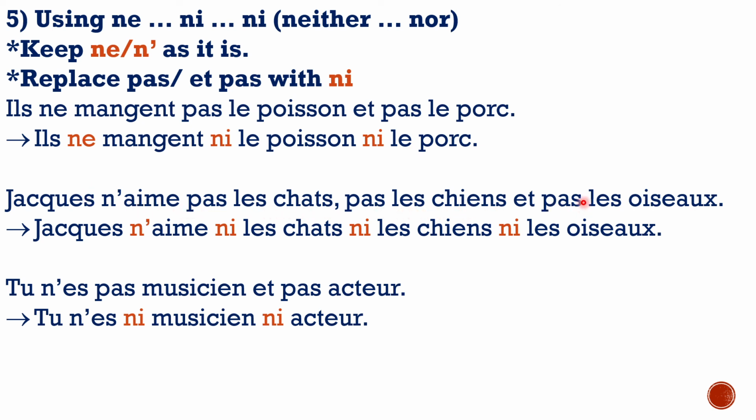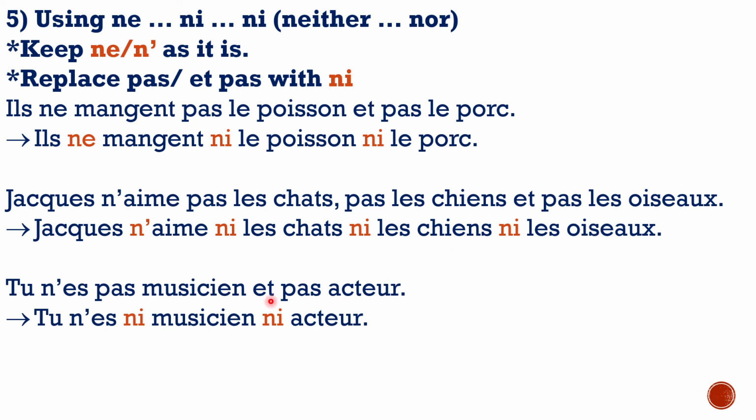Now you have three things here. So you will get ni thrice. Ne remains where it is. Pas gets replaced by ni. Here pas also gets replaced by ni. And here et pas will get replaced by ni. Jacques n'aime ni les chats, ni les chiens, ni les oiseaux. And Jacques neither likes cats, nor dogs, nor birds.